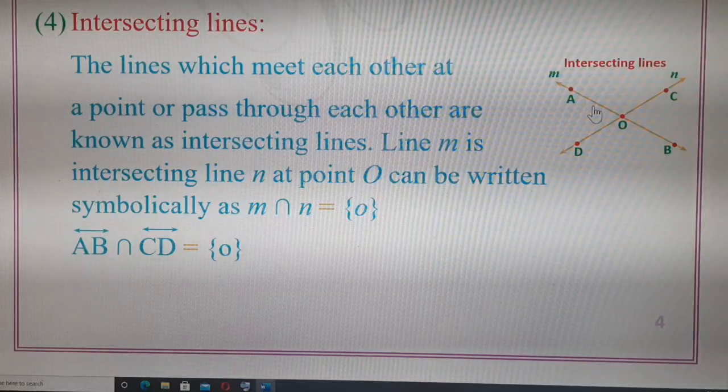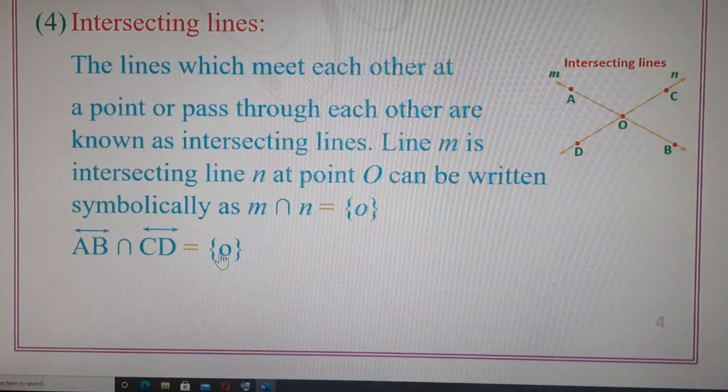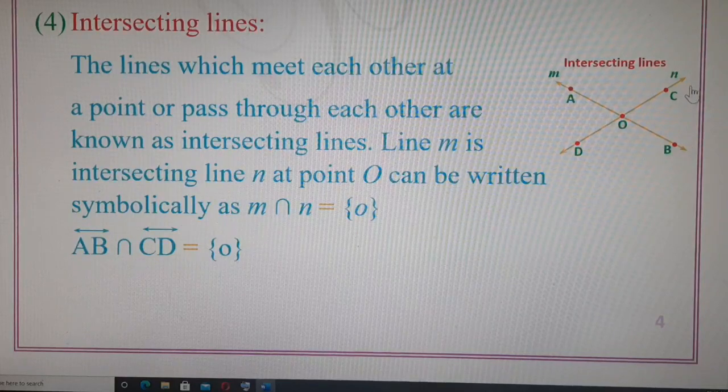Another thing we have to remember is that the sentence can be written in symbolic notation, in mathematical notation, using symbols. So here line m is intersecting line n at point O. If you observe the diagram, these two lines are meeting at point O. So O is the intersecting point. We can say these two lines meet at point O, and that can be symbolically written as m intersection n is equal to O.